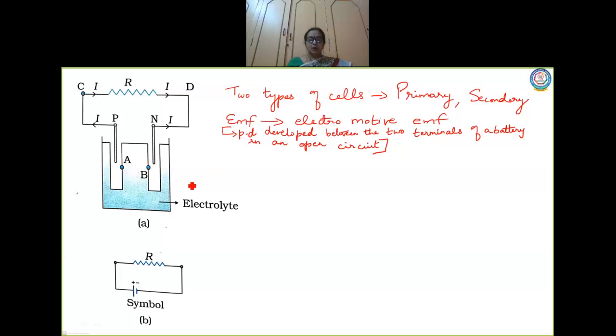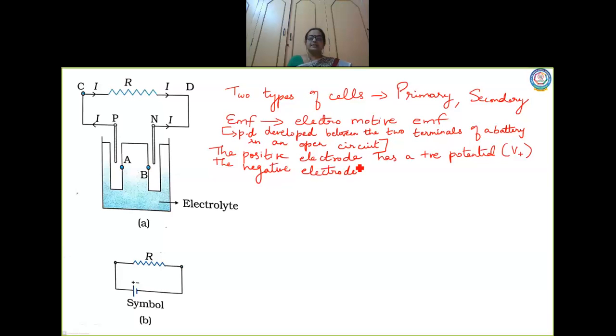So the positive electrode in a cell in an open circuit has a positive potential. It has got a positive potential which is represented as V plus. Similarly, the negative electrode has a negative potential.